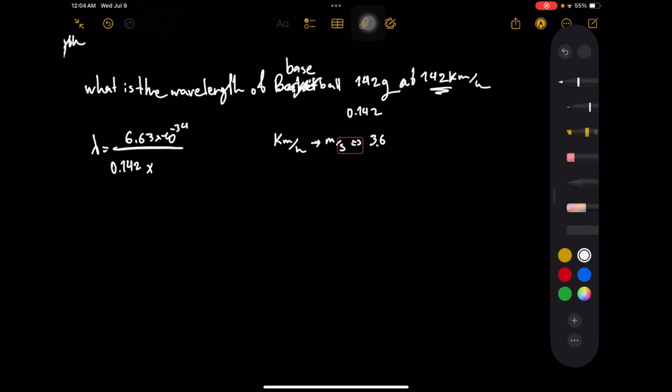In this case, it would be 39.4, and the final answer will be 1.18 times 10 to the power negative 34 meters. This is the wavelength of our example. So matter can also act as a wave.